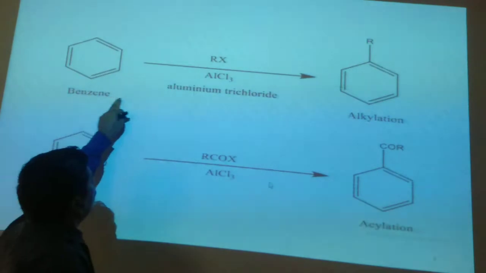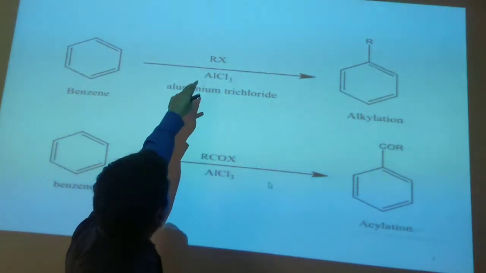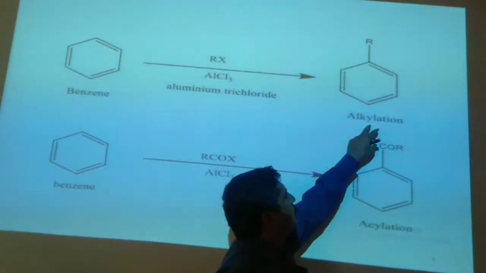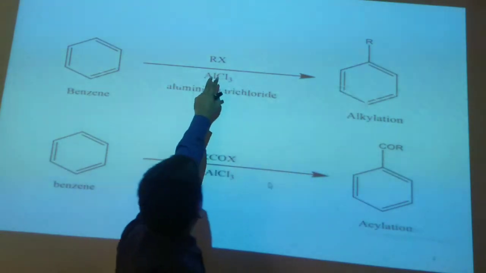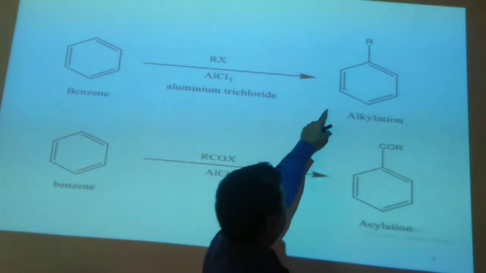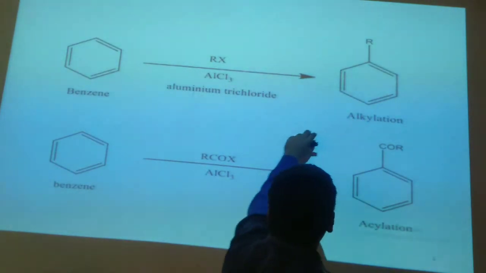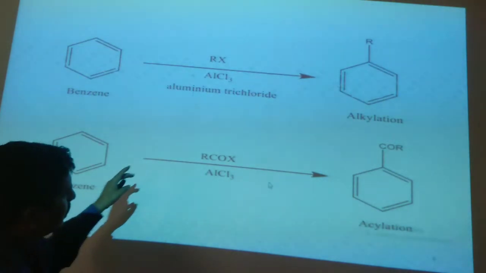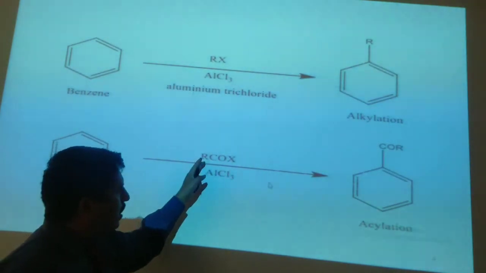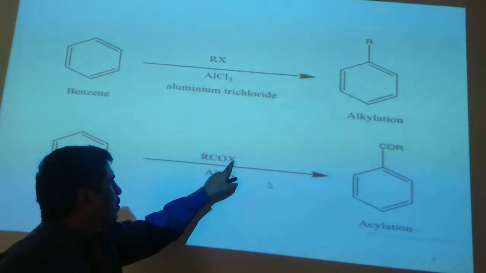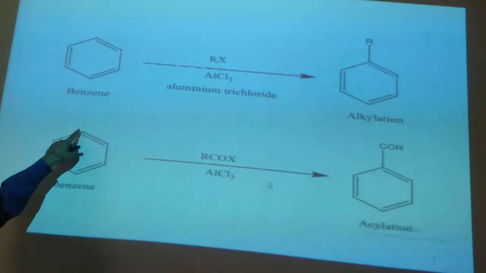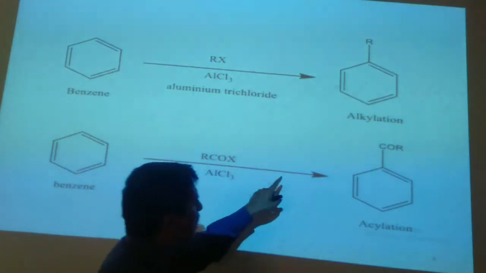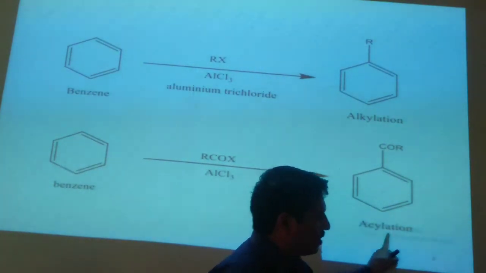Benzene in the presence of Lewis acid, when reacted with an alkyl halide, is converted into alkylated benzene. For example, with methyl chloride, the product formed will be toluene. If you use benzene or an aromatic nucleus to react with acetyl chloride or acyl chloride, that halogen will be removed by reacting with that proton, and that acyl linkage will get attached to the benzene nucleus and acylation will occur.